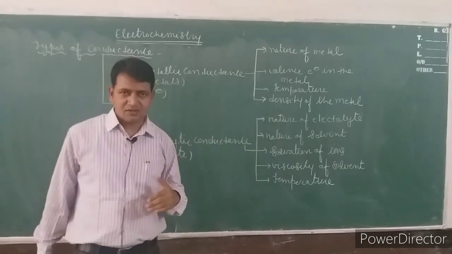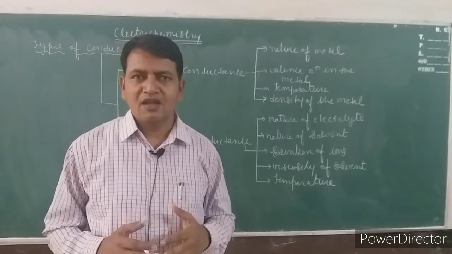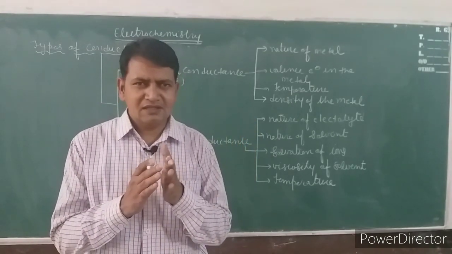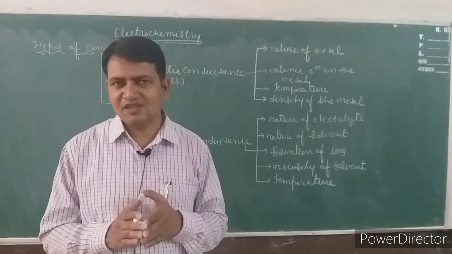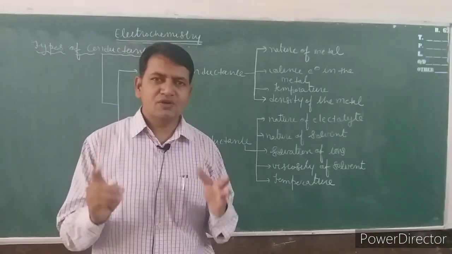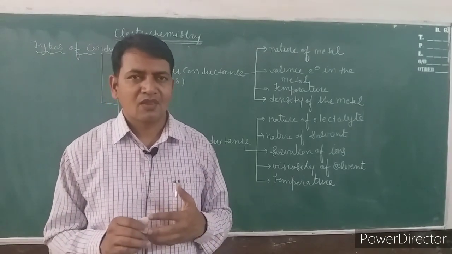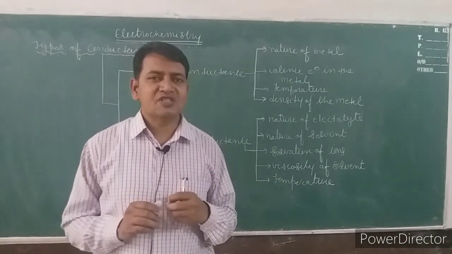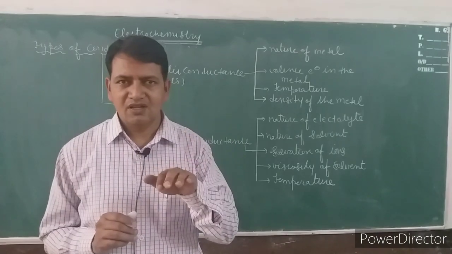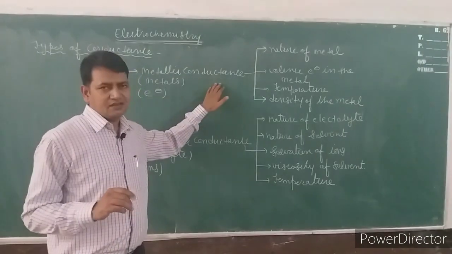When we increase the temperature of metals, we know that metals are generally solid and their constituent particles are closely packed to each other, so there is very little space between them. As soon as the temperature increases, they start to vibrate. Due to the vibrational motion of the solid particles of metals, they create an obstacle in the flow of electrons. So the flow of electrons is disturbed, and due to this disturbance, the metallic conductance decreases.